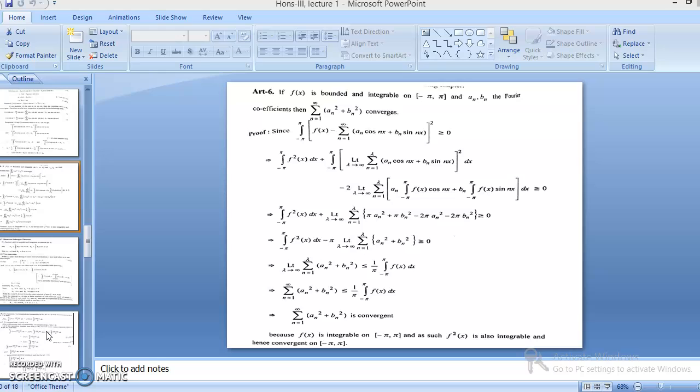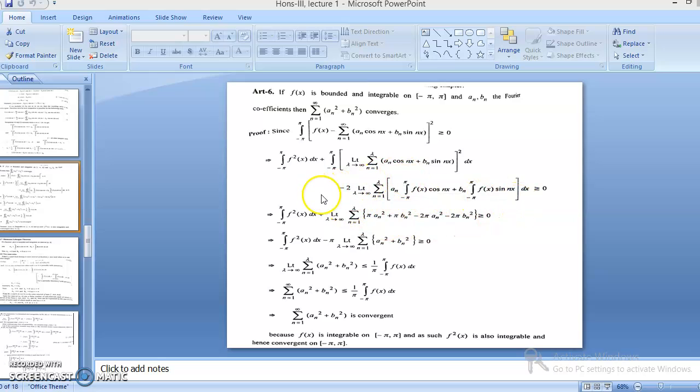To prove this result, we take the term integral from minus pi to pi of (f(x) minus summation of a_n cos nx plus b_n sin nx) whole squared. As we know, the square of any term is always greater than or equal to 0, so we take the square of this term greater than or equal to 0. Then by applying the formula of (a minus b) whole square, we get integral of f squared plus integral of the square of the second term, then minus 2ab.